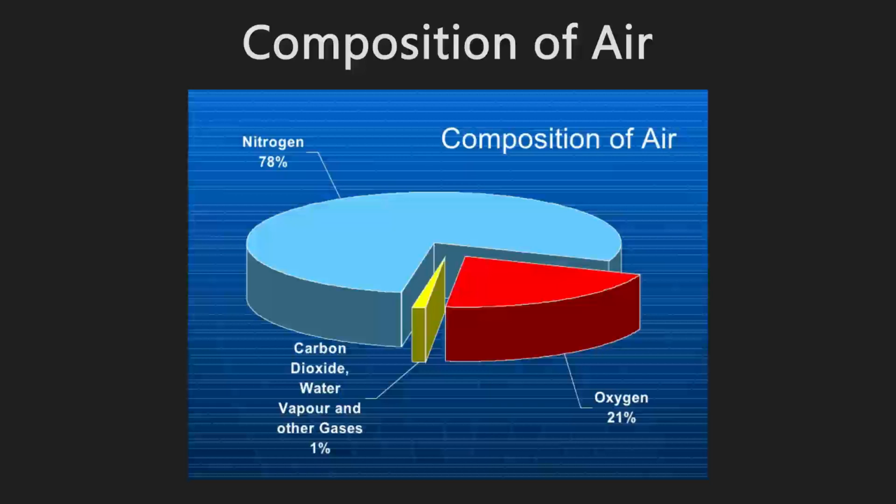All living things need oxygen to live. We breathe in oxygen and breathe out carbon dioxide. Plants need carbon dioxide to prepare food. Nitrogen is important for the growth of plants.